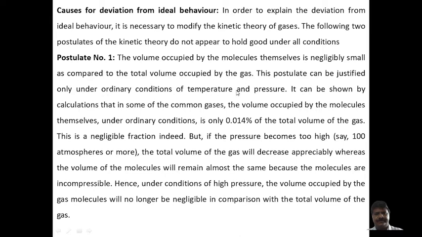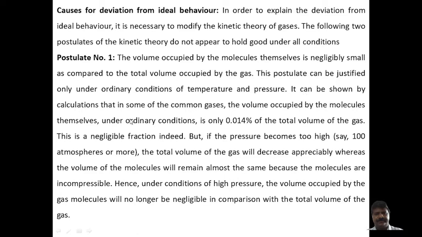Therefore, here you have to see that the volume occupied by the molecules is negligible because it is so small compared to the total volume of the gas. This is postulate 1 of the kinetic theory of gases. This postulate can be justified under ordinary conditions of temperature and pressure.